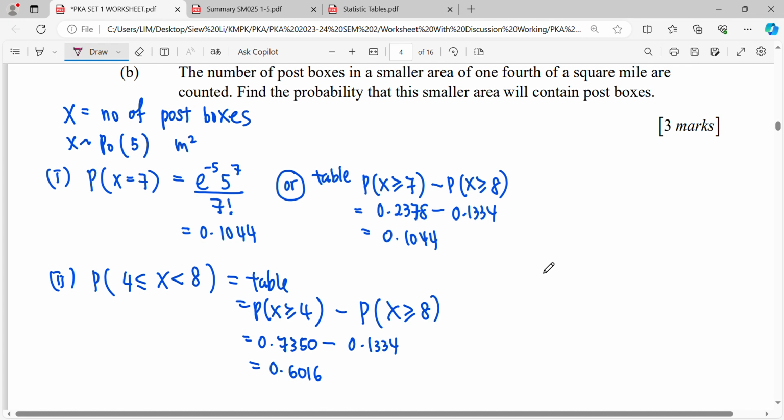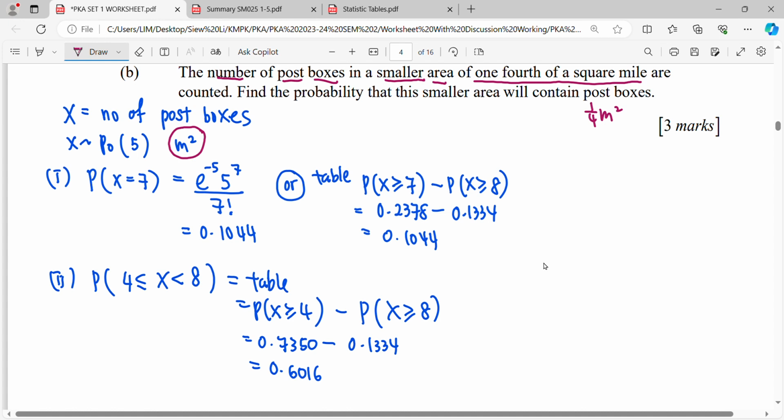Then question B, the number of post bosses in a smaller area. So no longer 1 square mile, it will be 1/4 of your 1 square mile. Therefore, your lambda will be different.